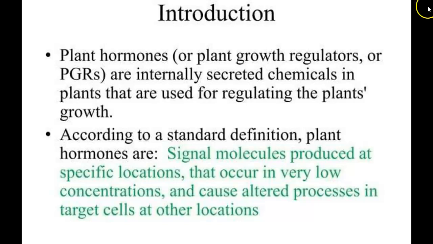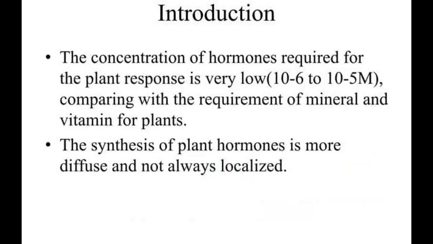Each hormone, also known as a plant growth regulator, is an internally secreted chemical in the plant that is used for regulating plant growth. According to the standard definition, plant hormones are signal molecules that are produced at specific locations, occur in very low concentrations, and cause altered responses or processes in targeted cells at other locations.